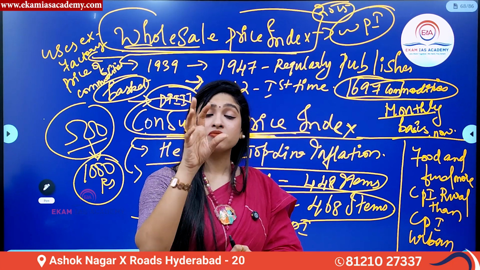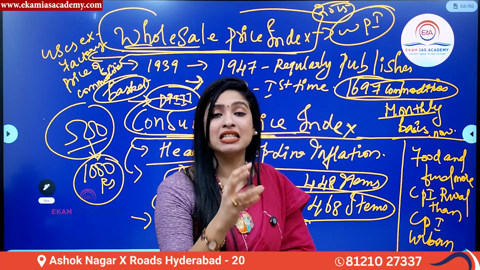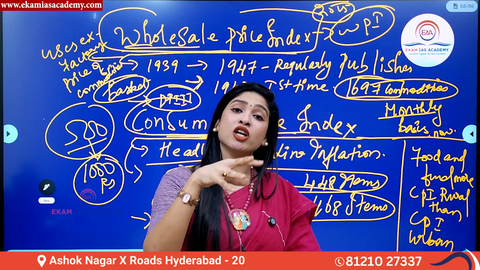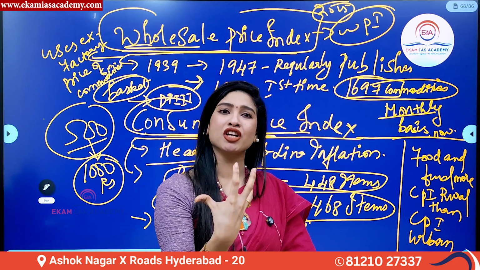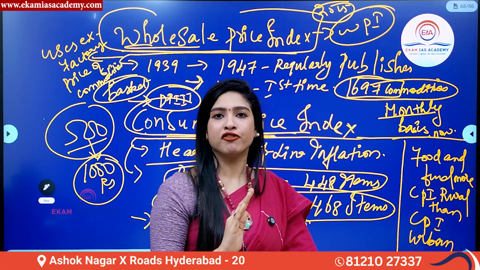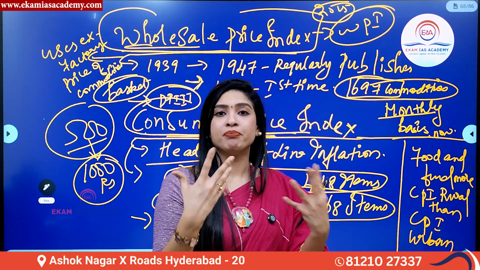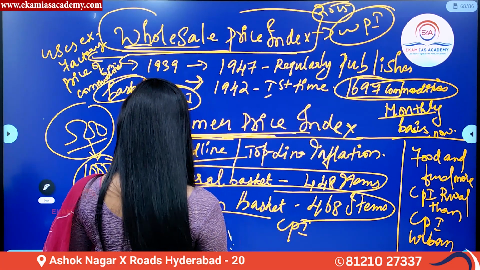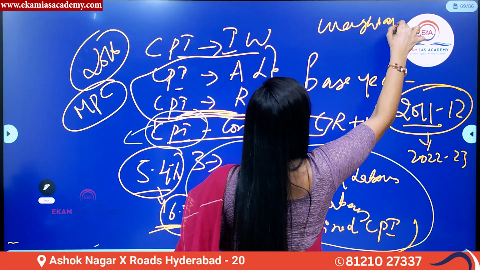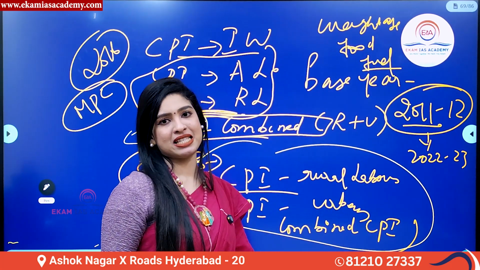Having said that, more importance for food items or food articles and fuel, that is energy items, is given in the consumer price index, because we the consumers purchase all these items on a regular basis at the retail level, right? We don't purchase all this food and fuel at a wholesale level. So in the consumer price index, more importance or more weightage is given to food and fuel items compared to the wholesale price index.